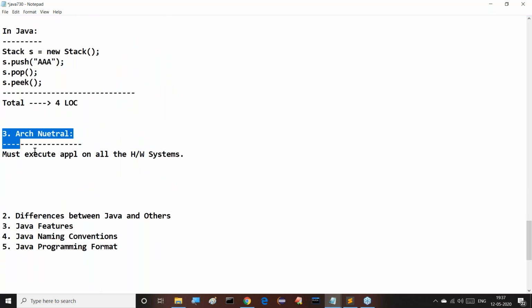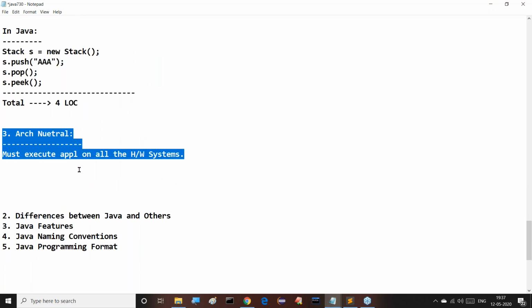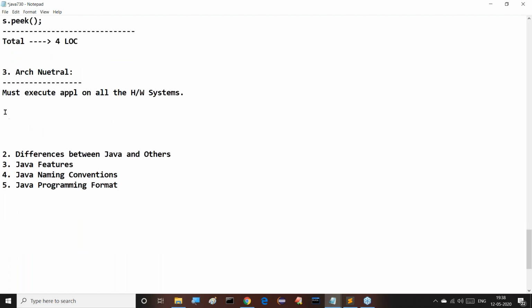What is the meaning of architectural neutral? Support for all hardware. Support for all types of hardware. Any type of hardware, it has to be executed. So this is the meaning of architectural neutral. Good. Up to this point we completed, guys.